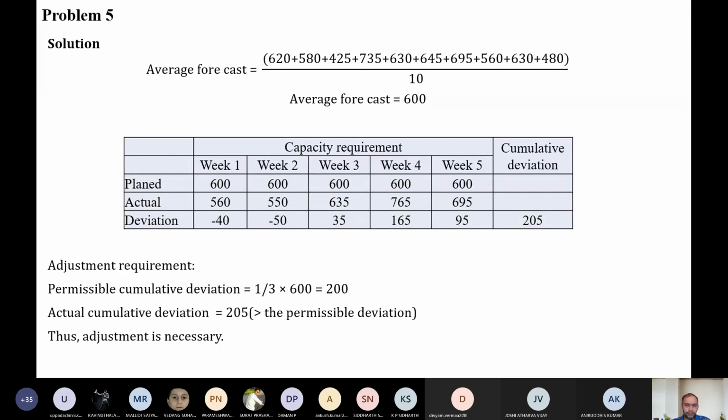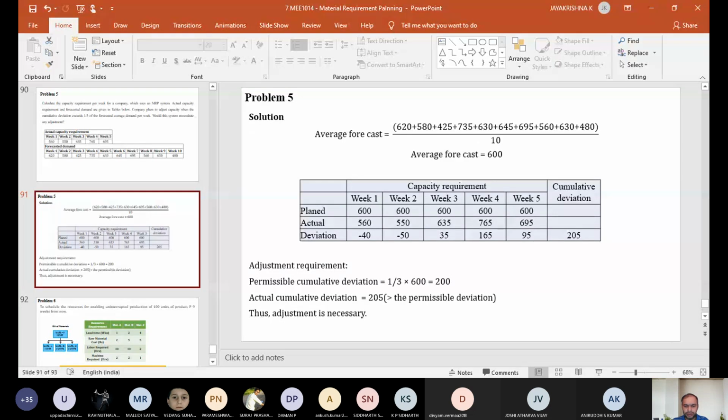Since only 5 units are required extra, they may be increasing or decreasing the production in week 3, week 4 or week 5. They can do some modifications to adjust this. Okay, I believe we are done with this. If you have any doubts, we can go with the doubts.